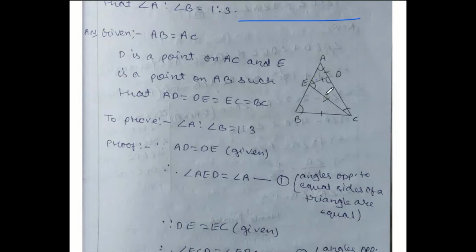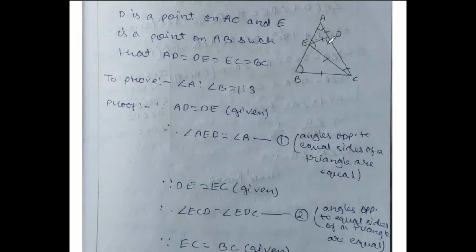Second, let us take DE and EC, both are equal. DE equals EC, they gave us. So the diagram should be perfect also. Since DE and EC are equal, this angle and this angle are also equal. DE is opposite this angle and EC is opposite this angle. So angle ECD is equal to angle EDC. That's our second condition. ECD and EDC, this one and this one, are also equal. Condition 2, reason same.